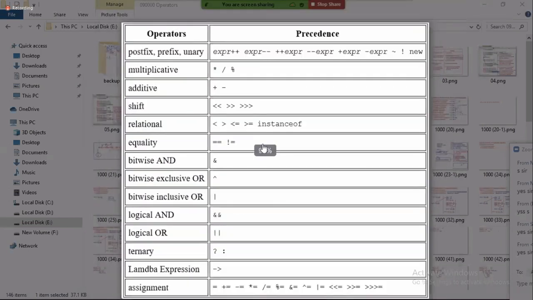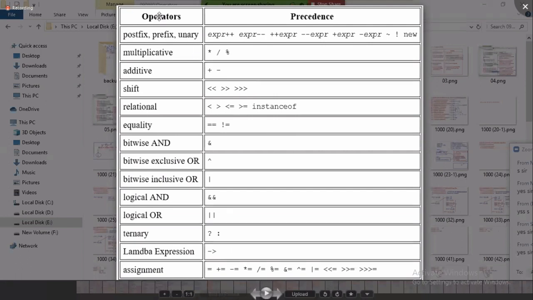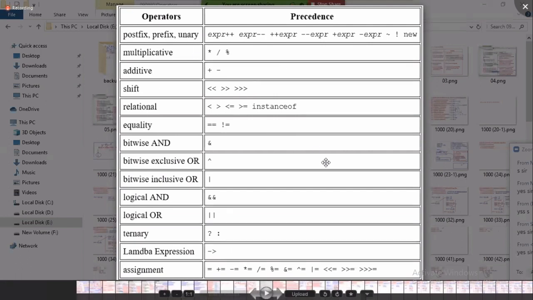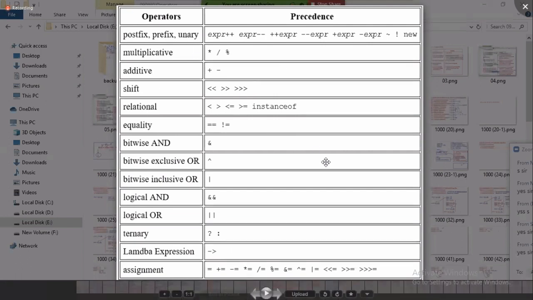Now look here: operators and precedence. Just observe, you can understand yourself, no need to explain much. Which operator is executed first? In an expression, always unary operators are executed first.